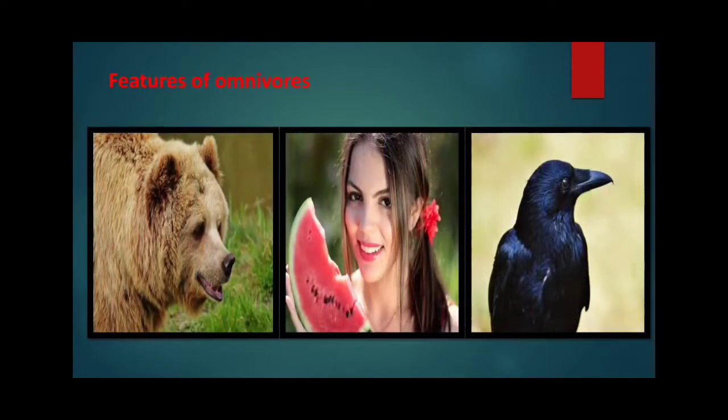Features of omnivores. Some omnivorous animals hunt and eat their food just like carnivores. Omnivores have different types of teeth such as sharp canines, blunt incisors, and molars to eat both plant and animal parts. Omnivorous birds such as crow have sharp and pointed beak that helps them to eat a variety of food.